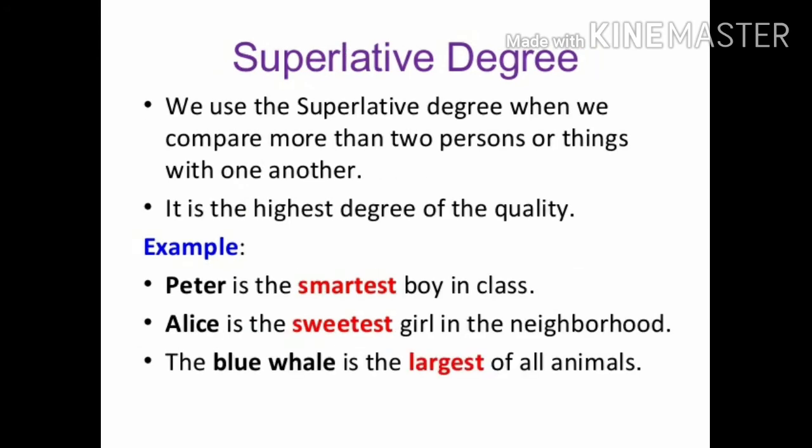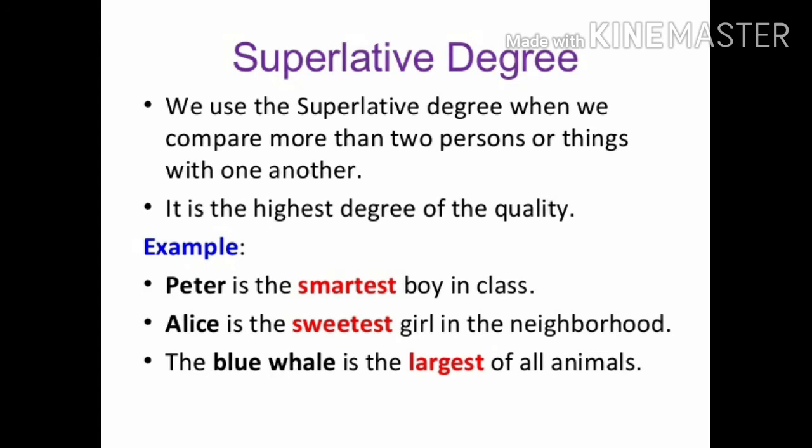We use the superlative degree when we compare more than two persons or things with one another. It is the highest degree of the quality. For example, Peter is the smartest boy in the class. So here we are comparing Peter with the whole class. So we put est there. So we have put smartest.